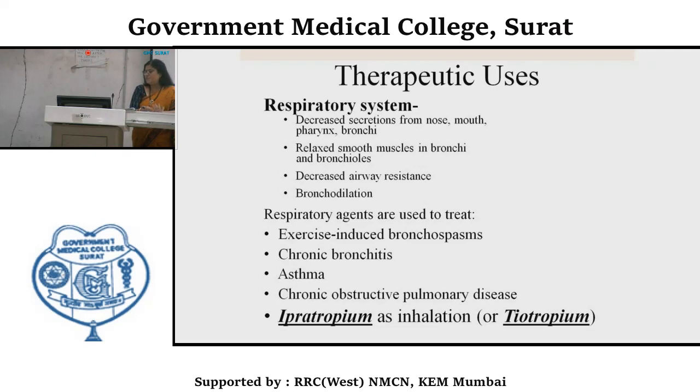They are used to treat exercise-induced bronchospasm, chronic bronchitis, asthma and COPD. The more preferred agents are ipratropium as an inhalational agent, or tiotropium.